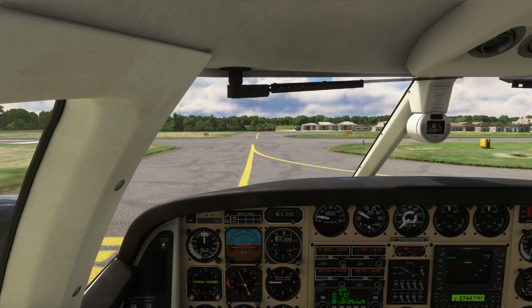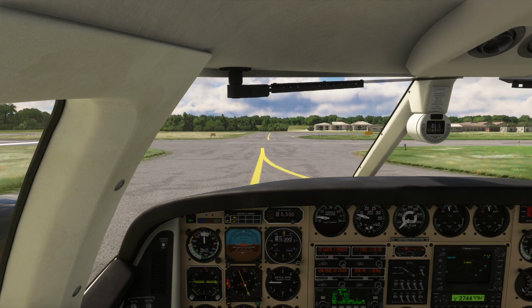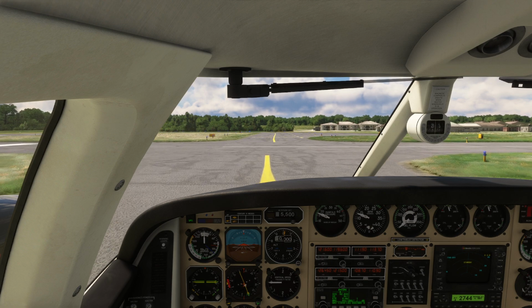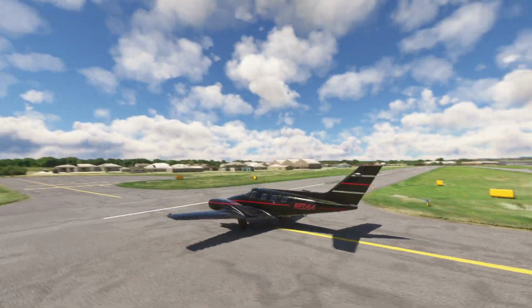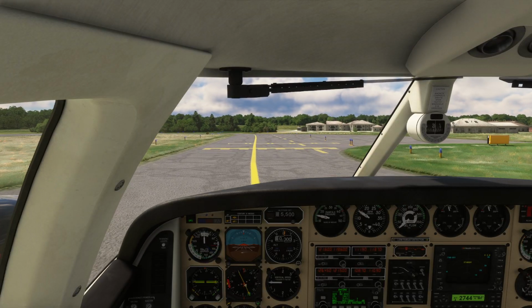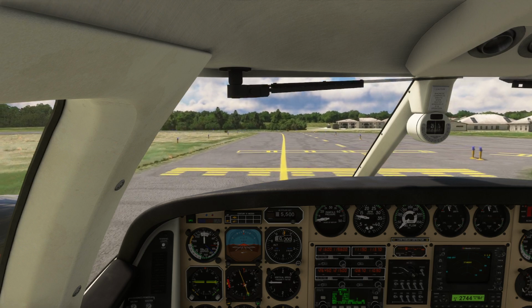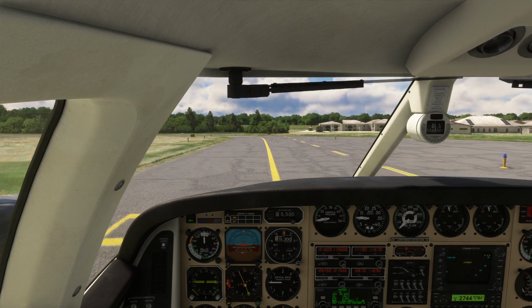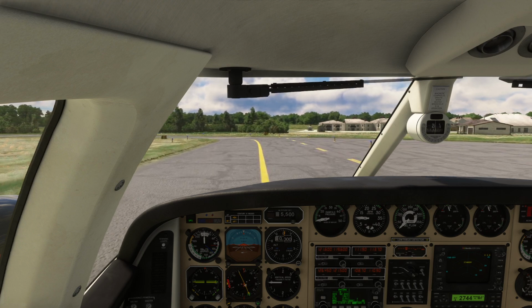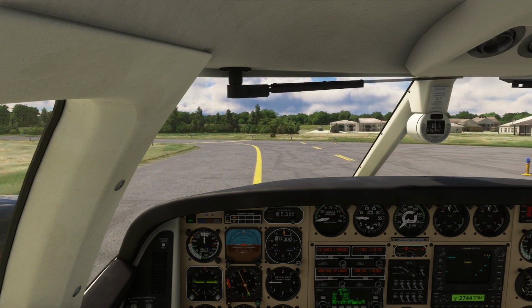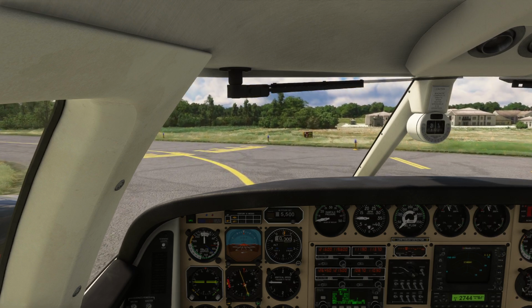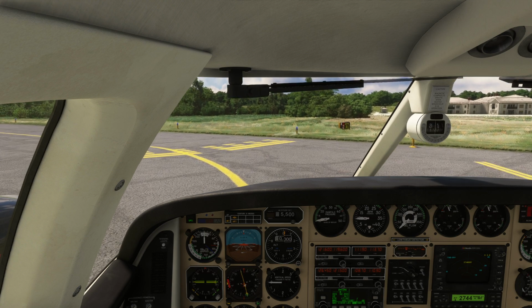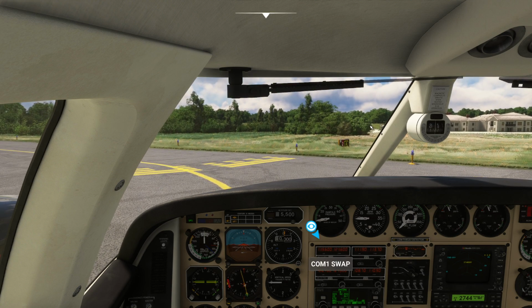Okay. So an interesting thing there is in the real world, your air traffic control would know pretty much intuitively that I'm just sitting there, especially if you take a look, ATC is right there. So what they would do, of course, is let me know. We're not going to do a run up today. In the real world, we pull off to the right. There's no lights there on the right, but that doesn't really matter to us. So I'm going to pop over here to the tower. Go ahead and hold that brake right there. Cool. So we're going to go over to 119.6. So we're just going to give them a call.